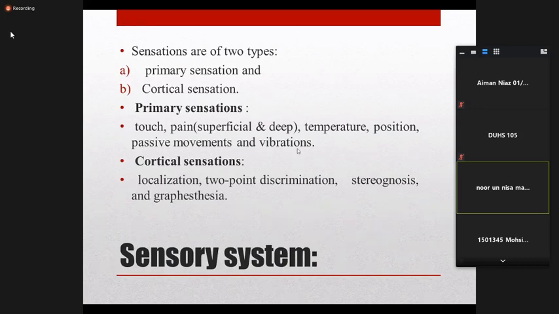And what are the cortical sensations? That includes the signs of localization, two-point discrimination, stereognosis, and graphesthesia. These are the cortical sensations. Basically, the primary sensations are related to the peripheral nerves, and the cortical sensations are related only to the cerebral part of the brain.